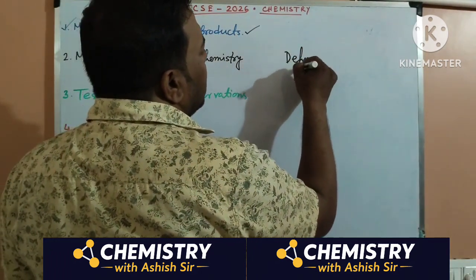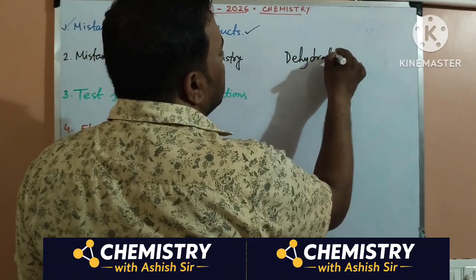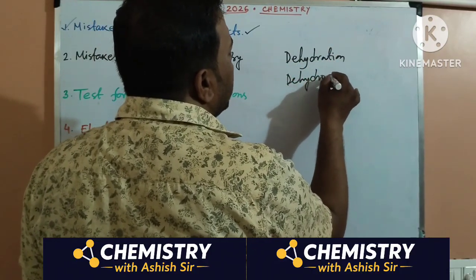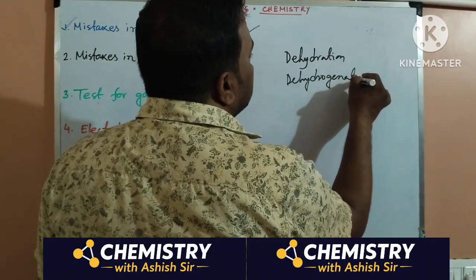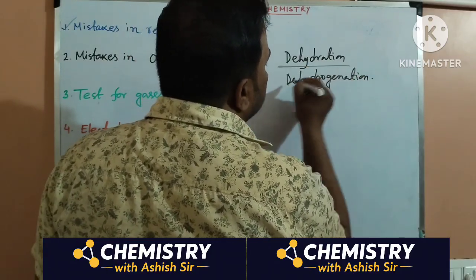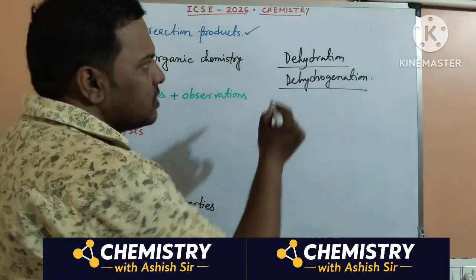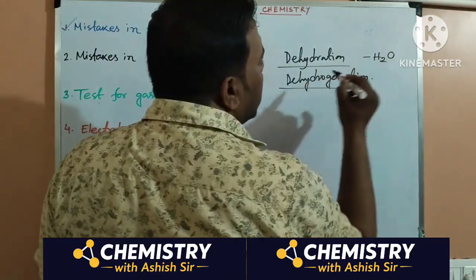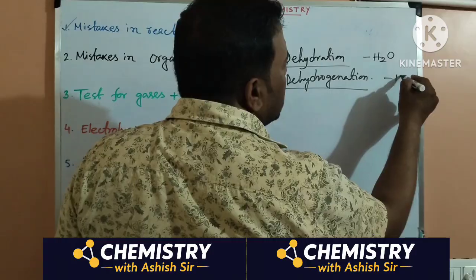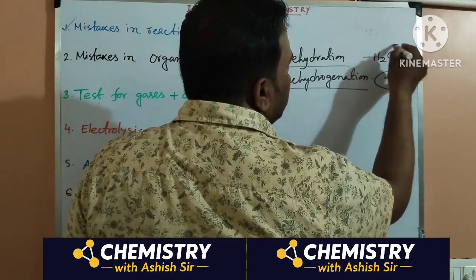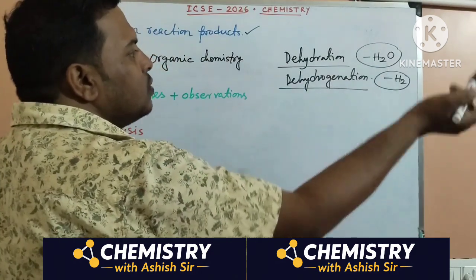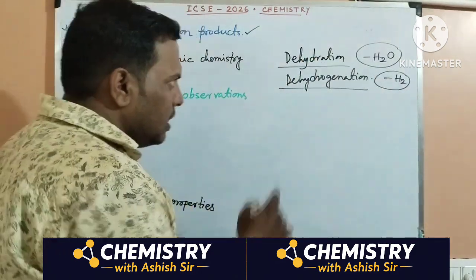Dehydration and dehydrogenation. These two sound similar, but there is a huge difference. Dehydration means losing water, and dehydrogenation means losing hydrogen. So whenever you have to take out hydrogen, you should write dehydrogenation. For water taking out, you should write dehydration.